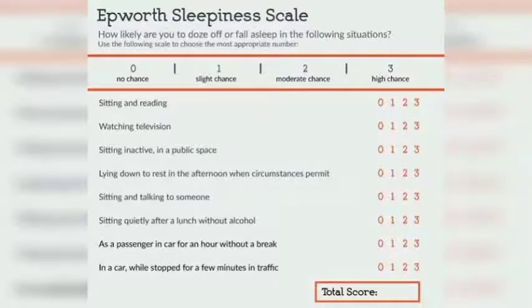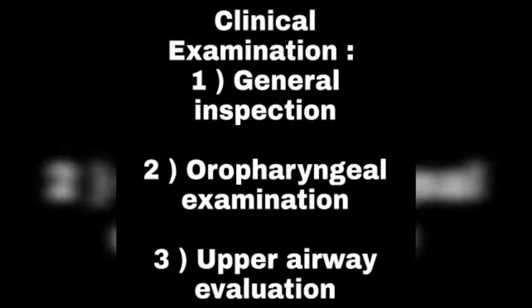There are 8 situations. They are sitting and reading, watching TV, sitting inactive in a public place, lying down to rest in the afternoon when circumstances permit, sitting and talking to someone, sitting quietly after a lunch without alcohol, and others. We will ask the patient about these situations, give a score, and add up all of them, and if it is more than 10 then he has OSA. Now coming to clinical examination, we have 3 subheadings: general inspection, oropharyngeal examination and upper airway evaluation. We will discuss each of them in detail.